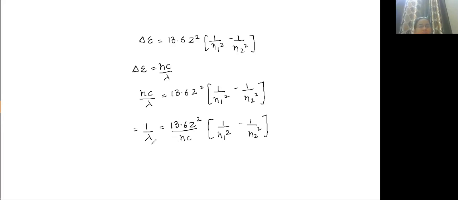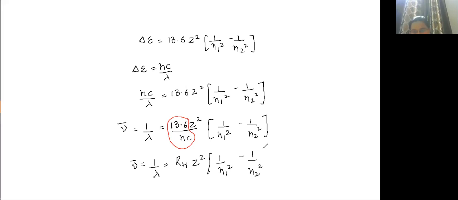One upon lambda is equal to the wave number. And this is a constant. The value of this constant is given by the scientist Rydberg, so it is known as the Rydberg constant. Z square (1 upon N1 square minus 1 upon N2 square).